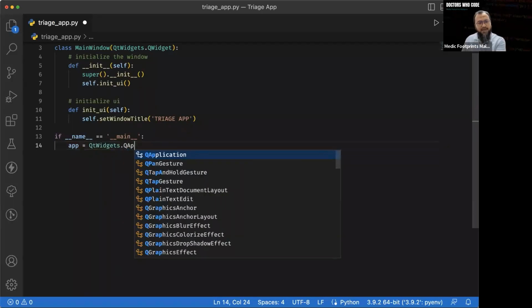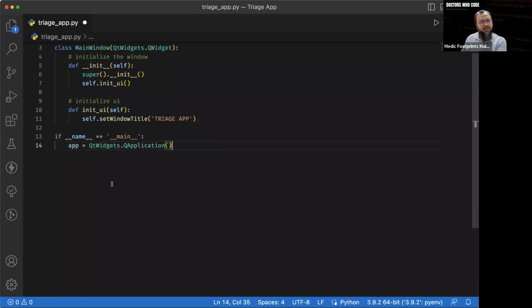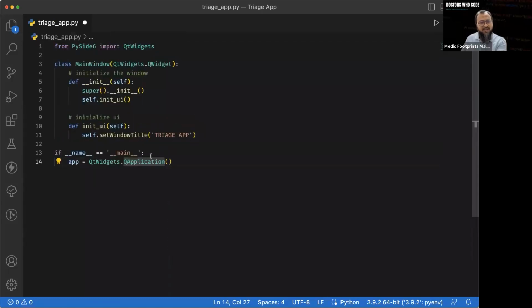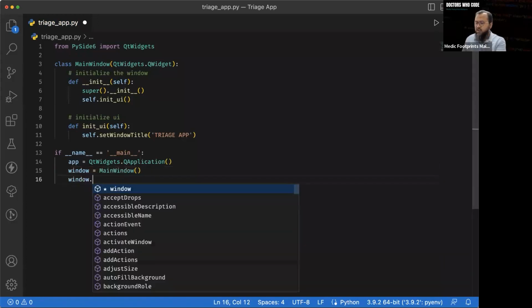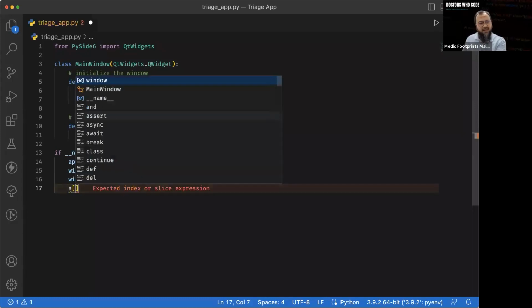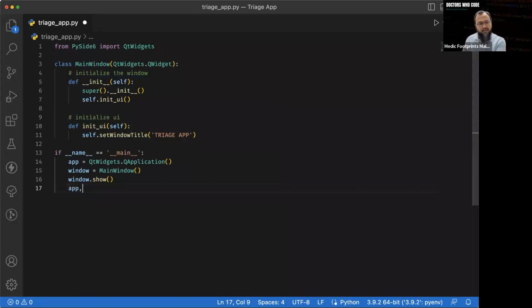Here, let's define the app as QtWidgets.QApplication. Here we're simply defining a variable called app, which initializes a form of QApplication which comes from this package, PySide6. So whatever is inside this is going to be passed into this variable here. And then let's define our window as this MainWindow here. Then window show, show the window, and lastly, let's execute this.